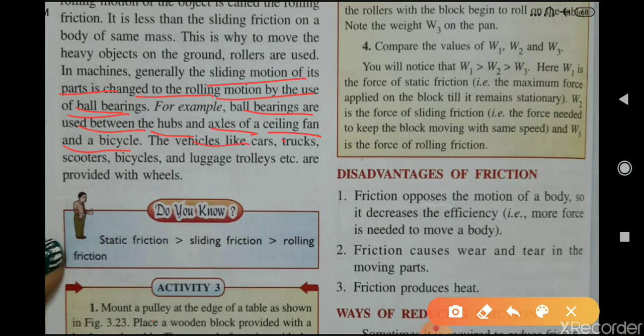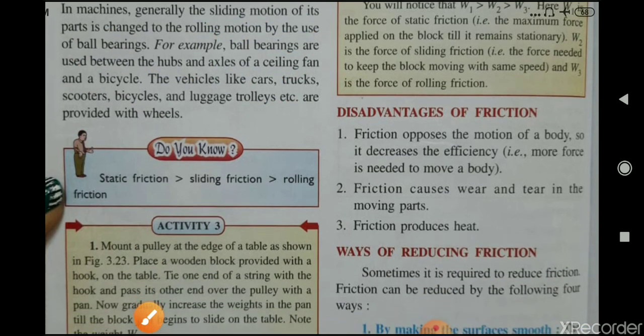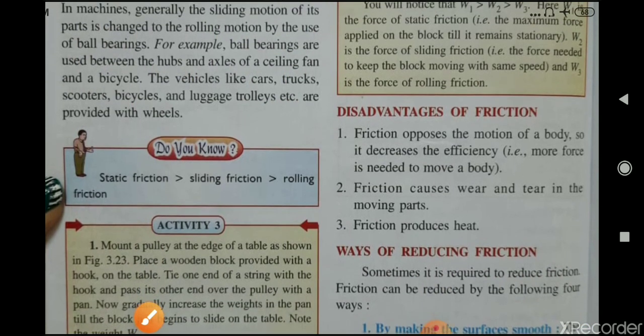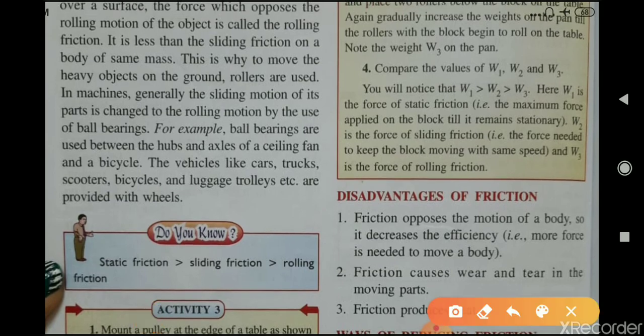Vehicles like cars, trucks, scooters, bicycles and luggage trolleys etc. are provided with wheels. Okay, why? Because rolling friction is less than sliding friction. Now you can see that static friction is greater than sliding friction, and sliding friction is greater than rolling friction.